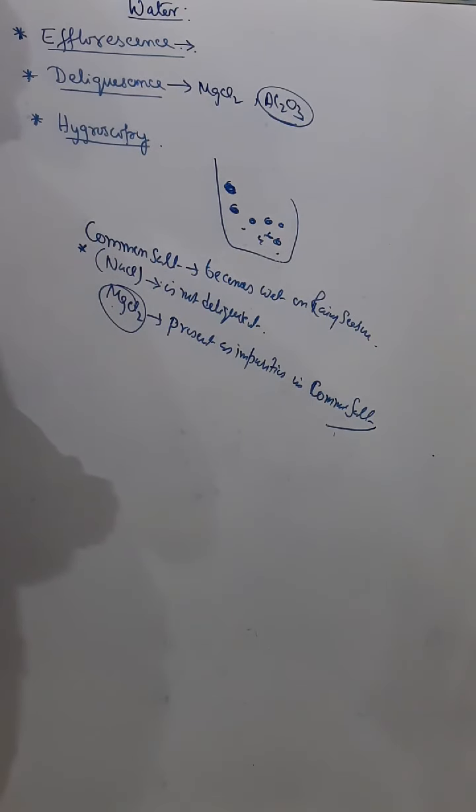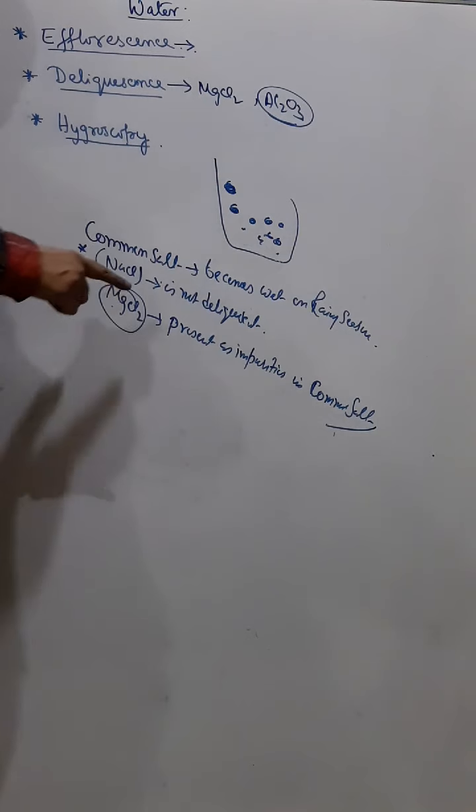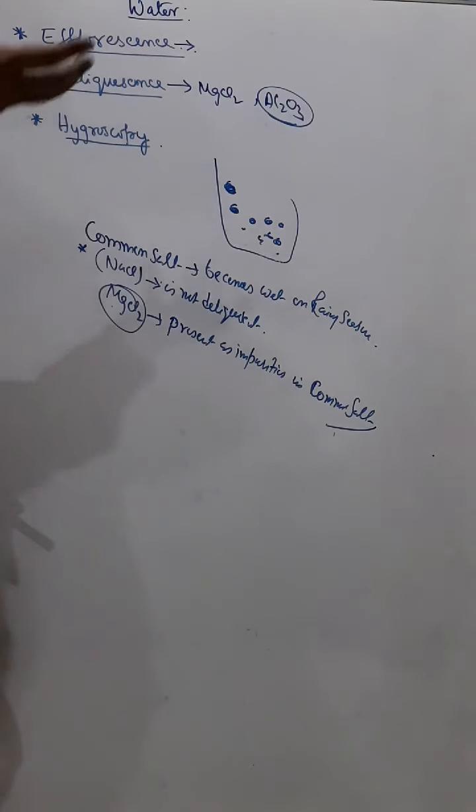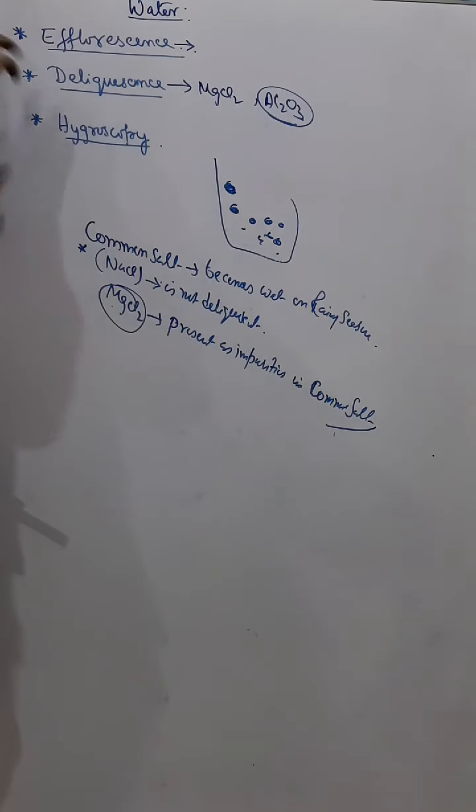That magnesium chloride is a deliquescent substance, and therefore in the rainy season, when the atmosphere is moist, it absorbs moisture from the atmosphere. So that is a deliquescent substance.